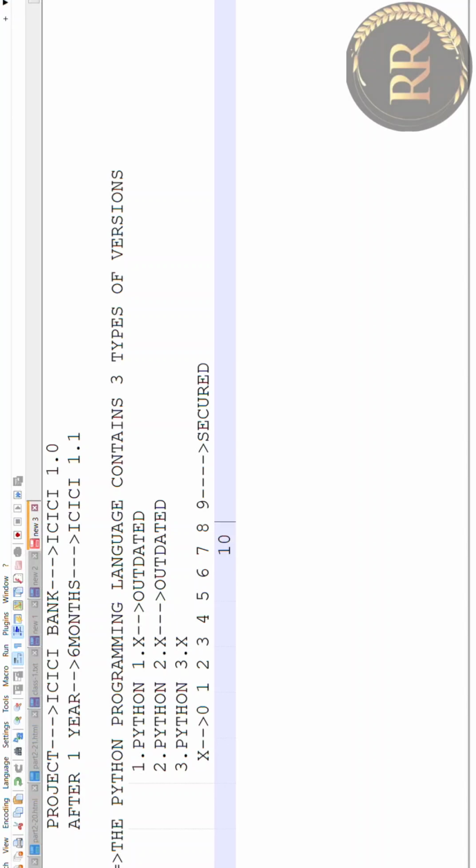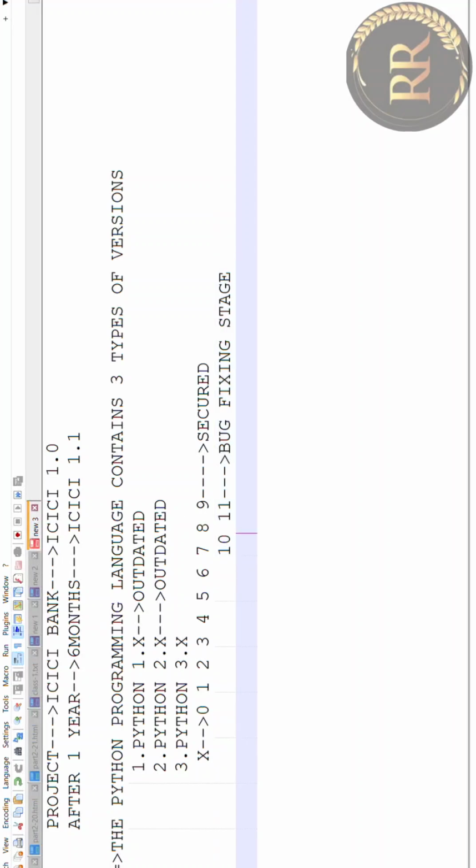And it also has 10 and 11. These versions are under the bug fixing stage. And the 11th version was released in October 2022. And currently we are using Python's 12th version, 3.12.